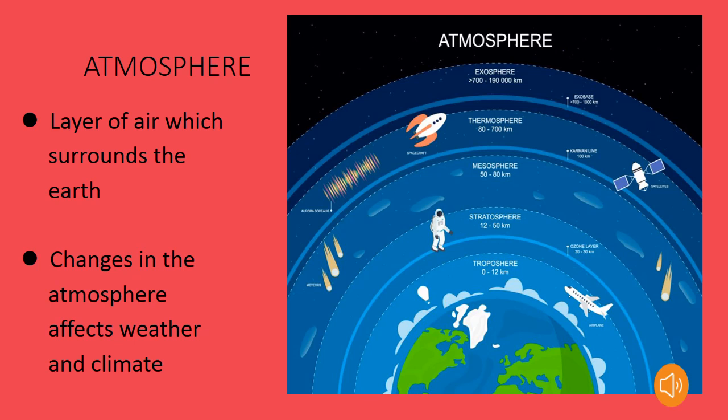The gravity of the earth holds the atmosphere around it. The atmosphere also has dust particles and water vapor. Changes in the atmosphere affect the weather and climate. Our atmosphere also works as a shield of the earth to protect the earth from harmful rays and scorching heat of the sun.